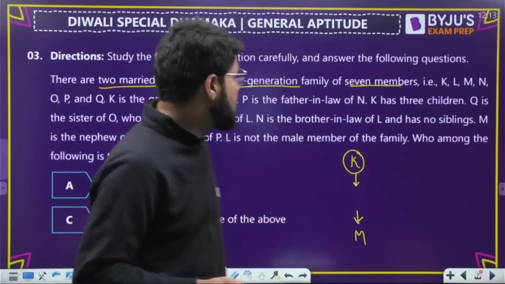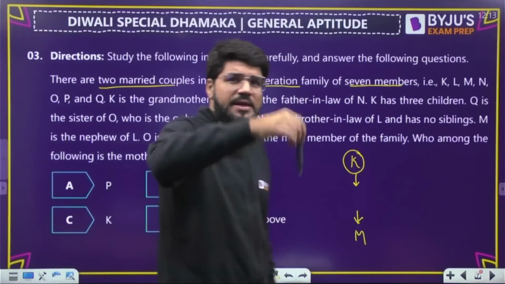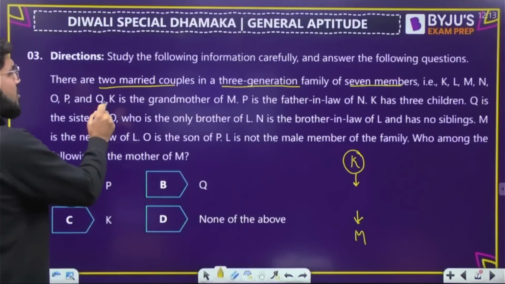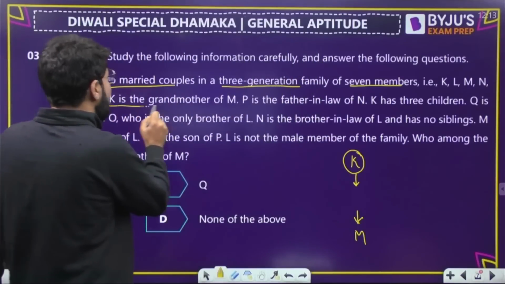That is the common notation in a blood relation diagram. Downward means child, then again a child. The downward relation is child here. So K is the grandmother of M. Whatever I have used, I will highlight that.